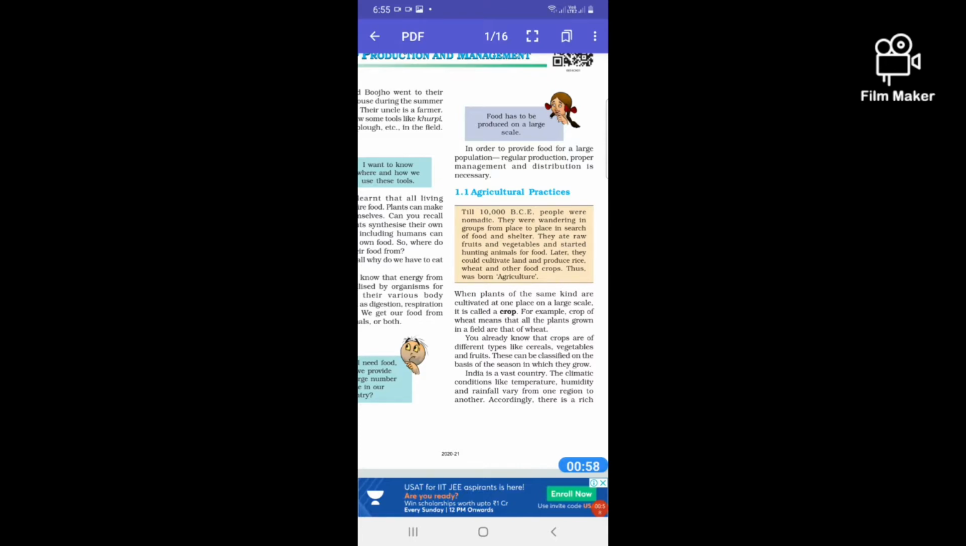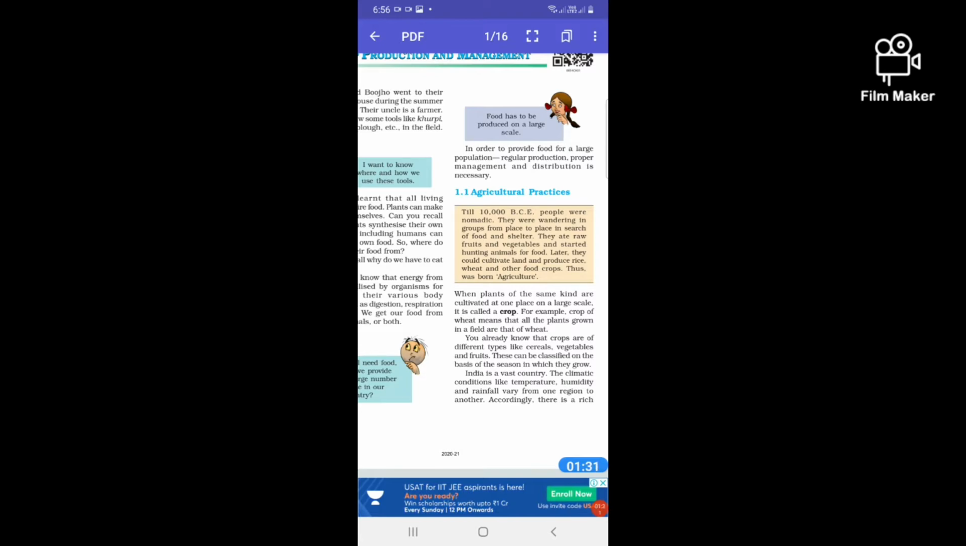Now, under agricultural practices, when plants of the same kind are cultivated at one place on a large scale, it is called a crop. Example, crop of wheat, crop of maize. You can see the same kind of plants are cultivated at one place on a large scale. You already know that crops are of different types, like cereals, vegetables, fruits. So there are different types of crops.